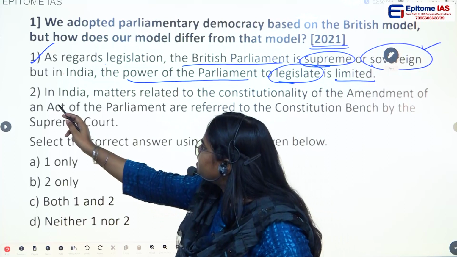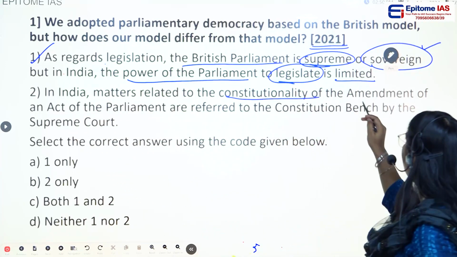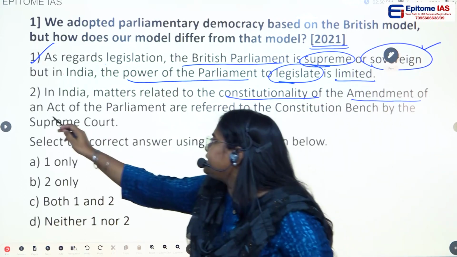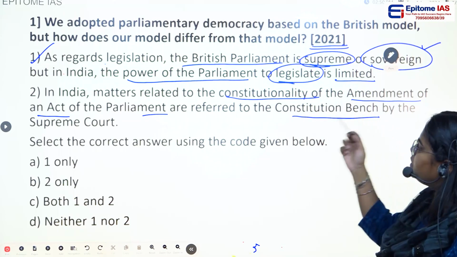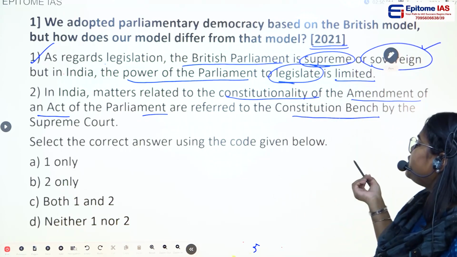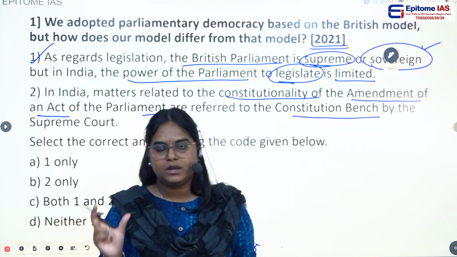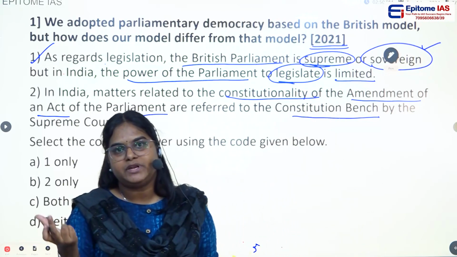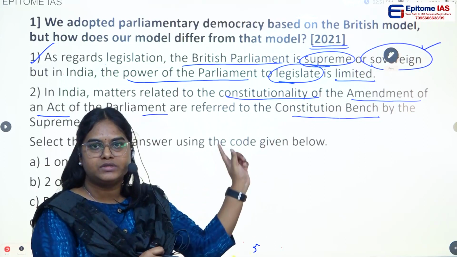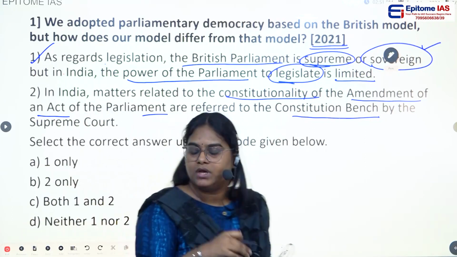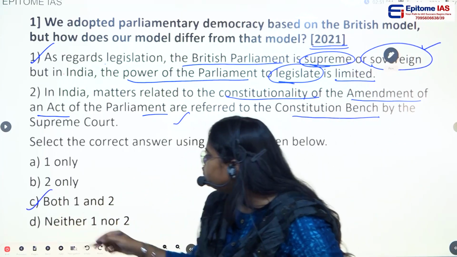If you see the second statement, in India, matters related to the constitutionality of the amendment of an act of the parliament are referred to the constitutional bench by the Supreme Court. Yes, when there is any question regarding the constitutionality of any particular law or any particular amendment of any law, the constitutionality would be checked only by the constitutional bench of the Supreme Court. So this particular statement is also right. So the answer would be C, both 1 and 2.